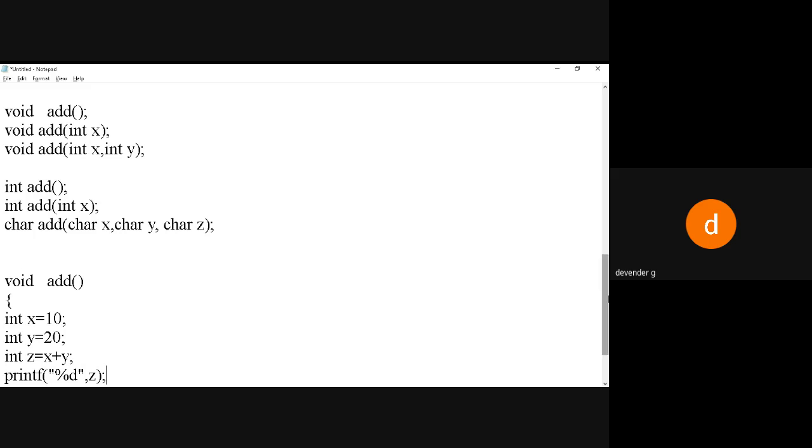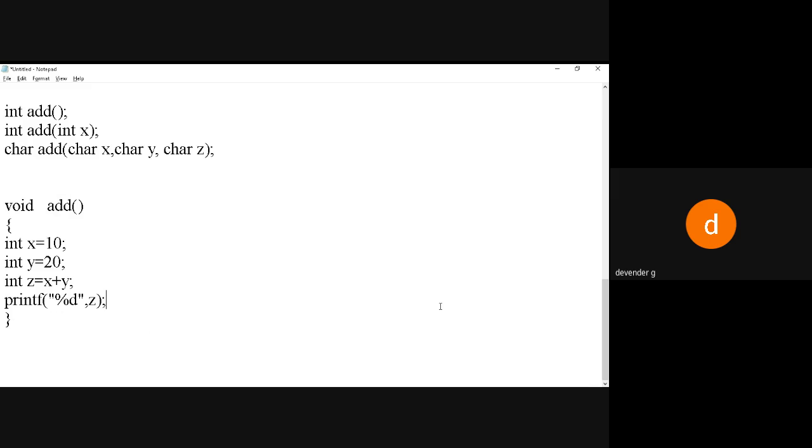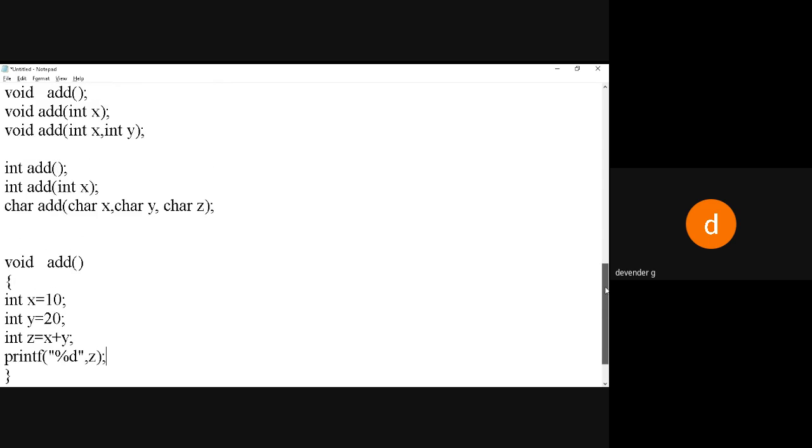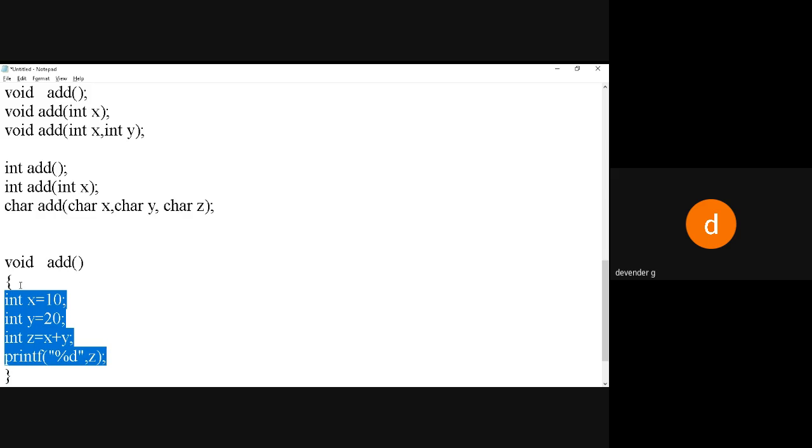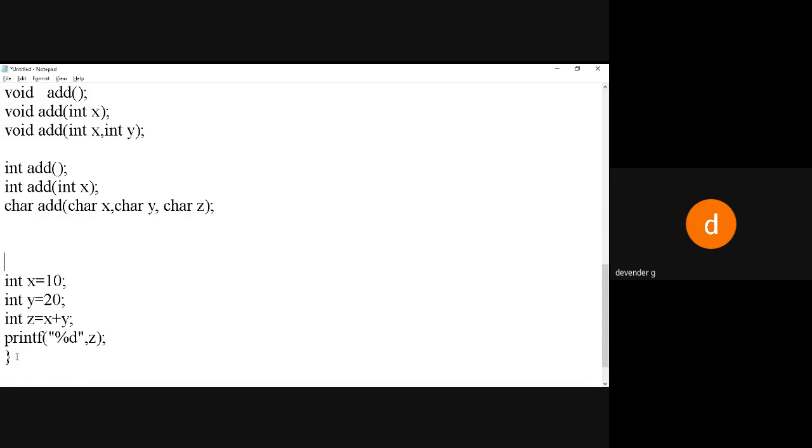I'm just giving the framework. We are not writing the exact program, just in order to understand how we are going to declare, define, and call. These are the three terms I'm explaining. Previously I declared it there, so here you have seen the prototype. I have given the prototype on the top. Then using the same prototype, I'm writing the logic, saying do this. These are the statements I am writing in the code. Previously, what we have written, we simply wrote like this in the main method. If you remember our previous program, we simply wrote the program in this fashion.